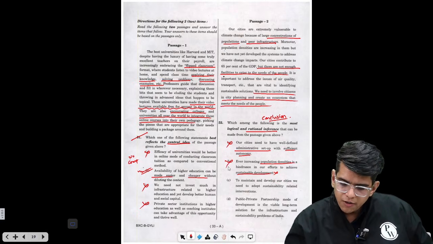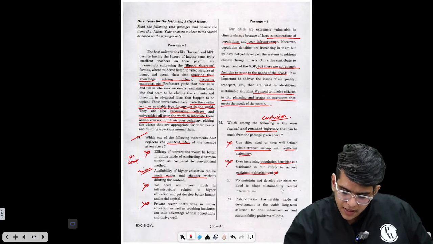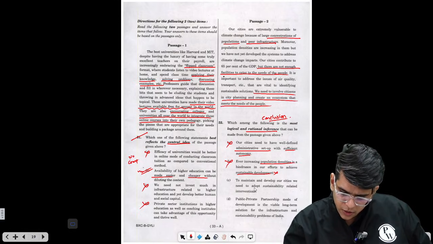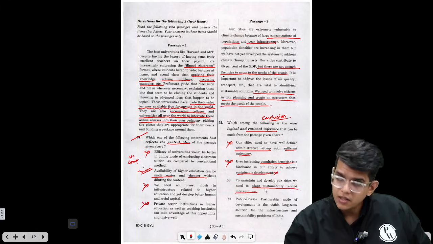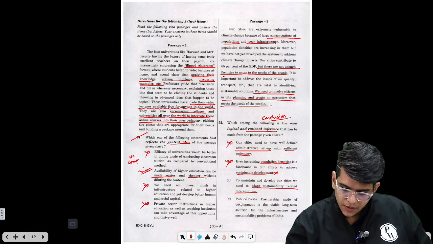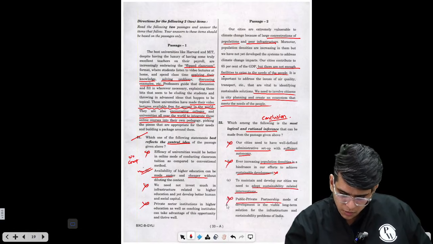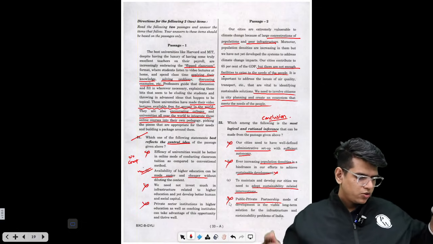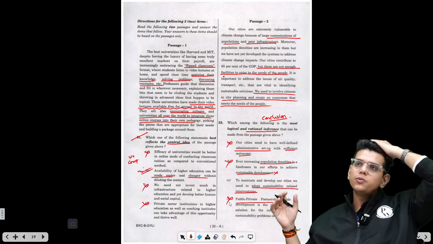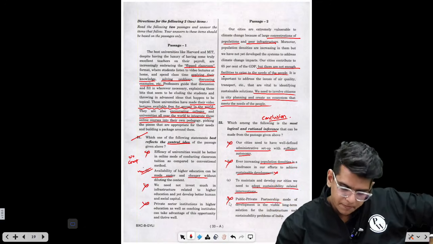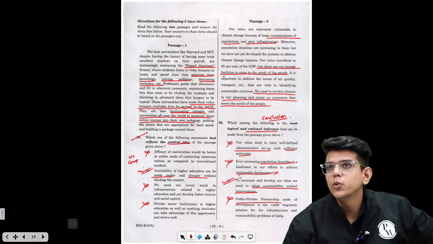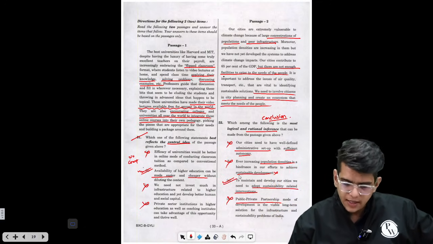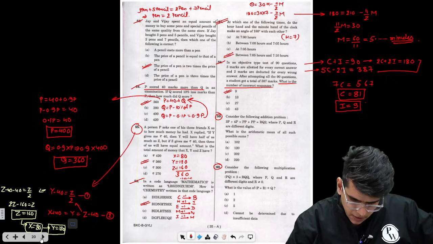To maintain and develop our cities, we need to adopt sustainability related interventions, right? This can be the correct option. PPP mode of development is the viable long term. Now, no talk about PPP. Okay. So basically, the answer should be option C, right? Done. Question number 52 done. Let's move to the next part.